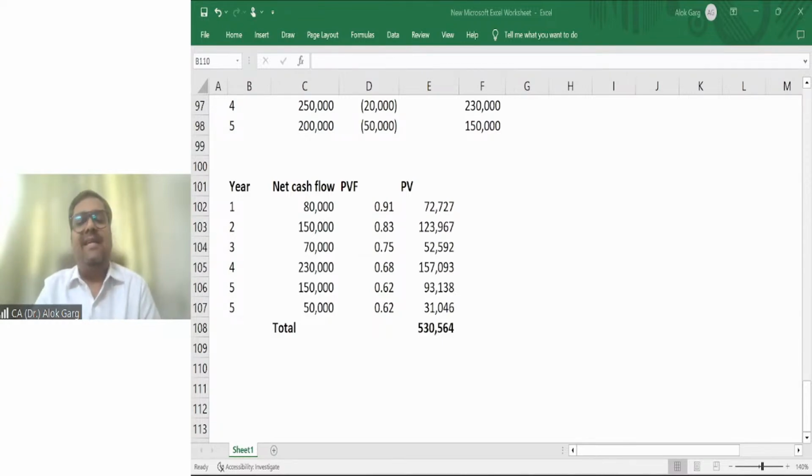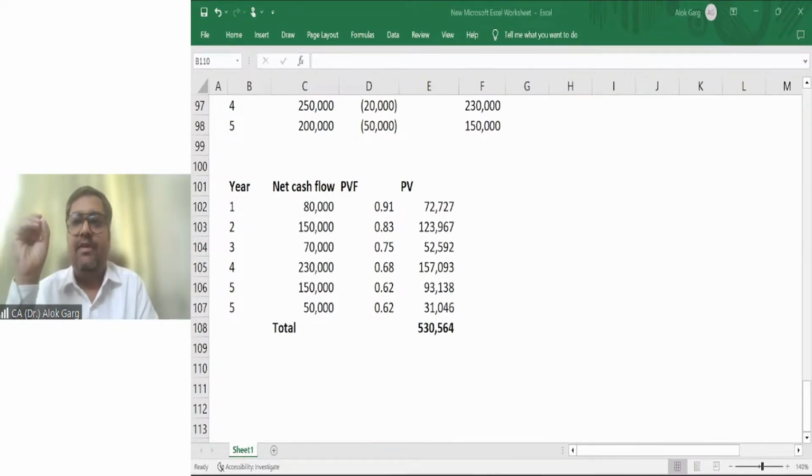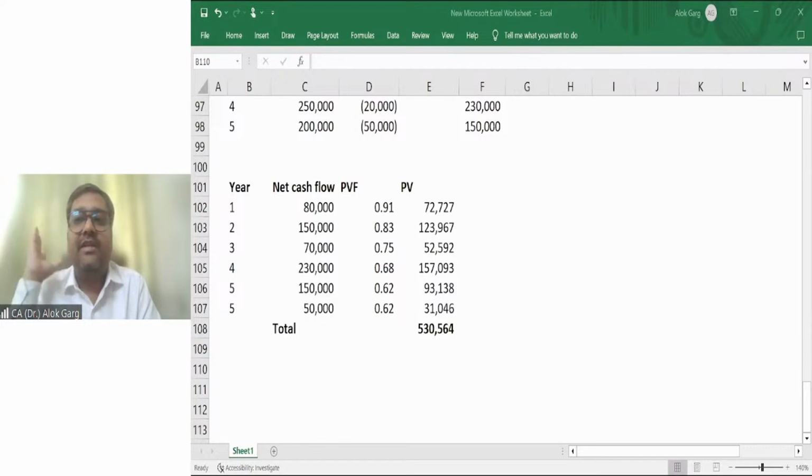So friends, the standard says that you need to estimate future cash flows in the currency in which they will be generated. First of all, for the asset which is outside India, you need to estimate the future cash flow only in that currency, only in the foreign currency, right? You need to compute only in the foreign currency. So calculate the future cash flows only in the foreign currency. Step number 2. Estimate the discount rate which is also applicable to the foreign currency.